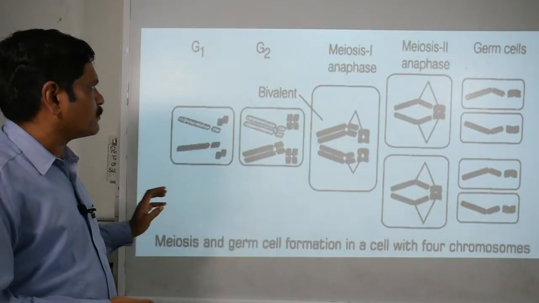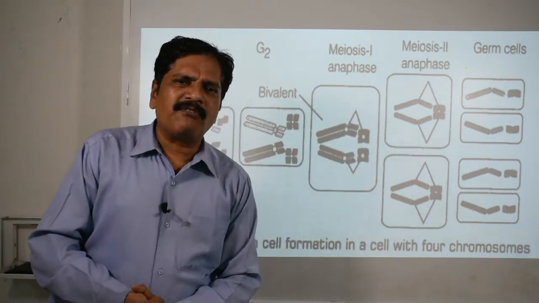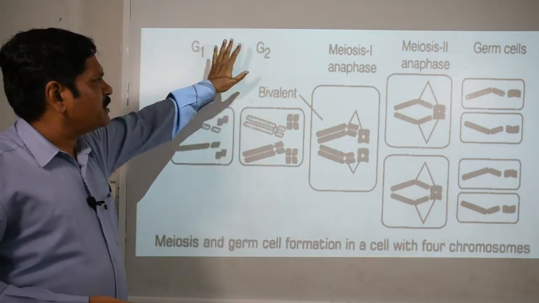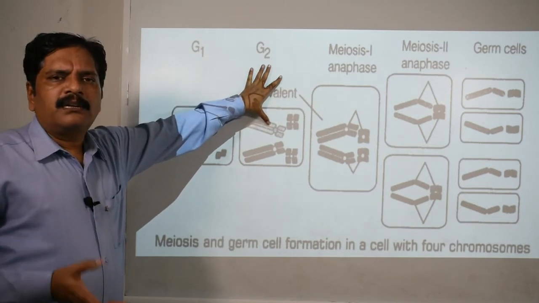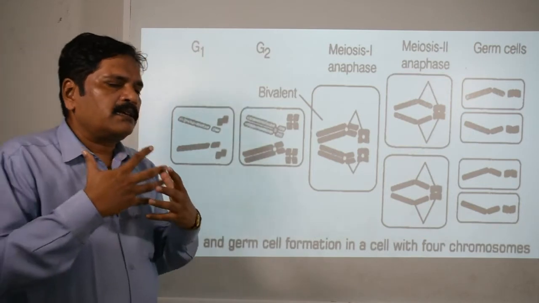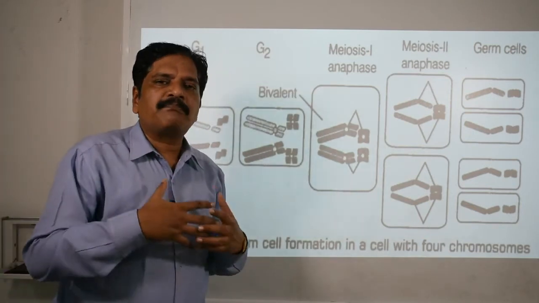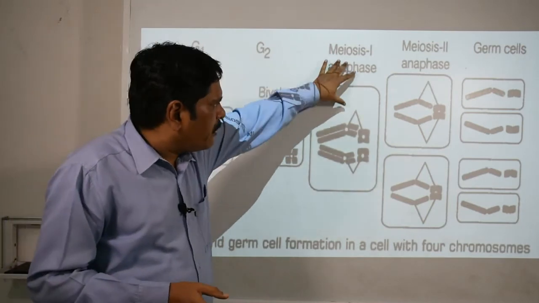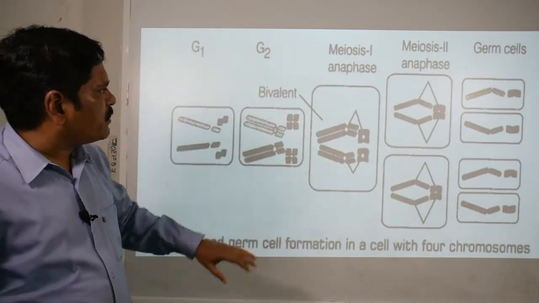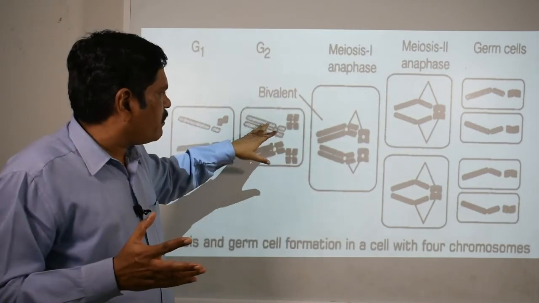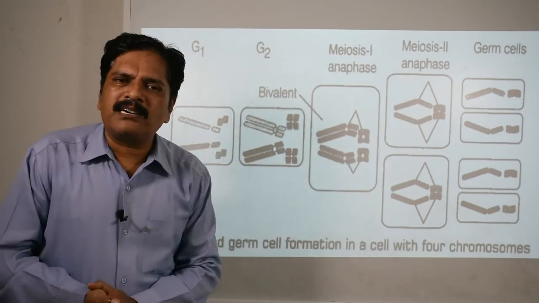Clear? So this is the homologous chromosome. With the help of this diagram we can learn this fact. Here you can see the G1 and G2 phases of the interphase of the cell division, in which they synthesize and prepare themselves for the next cell division. Okay. And when you observe the first meiotic division, here you can see that the monovalent chromosomes turn into bivalents, and because of this pairing it is called a tetrad.